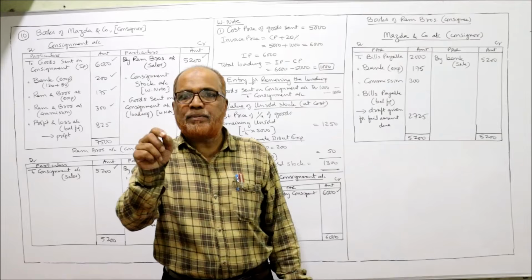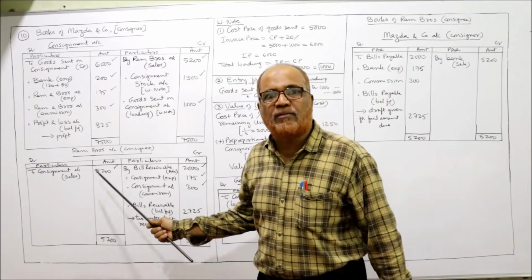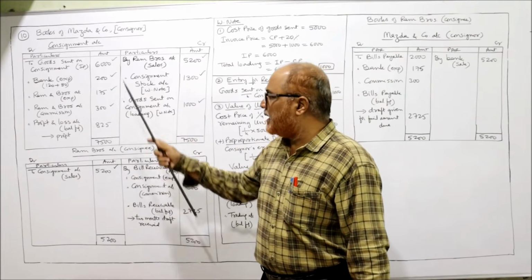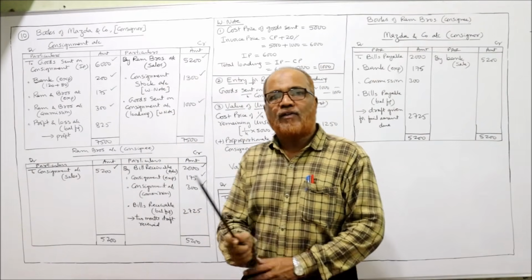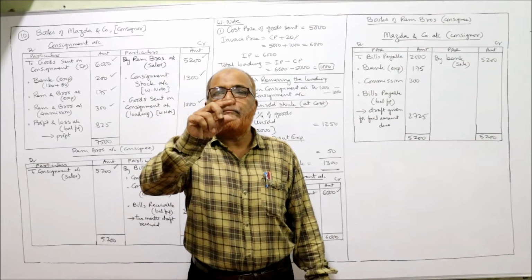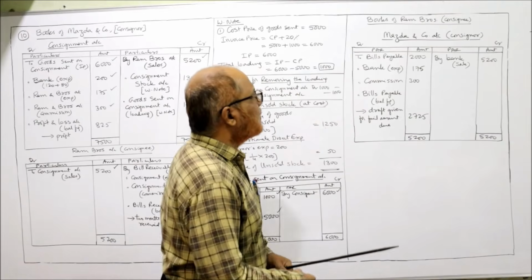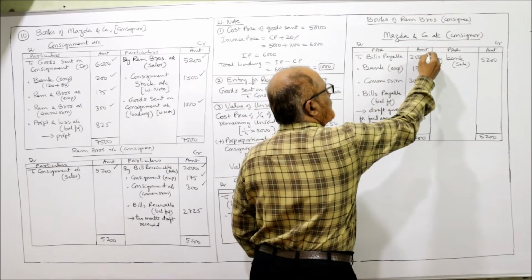So entry will be Mazda company account debit to bills payable. For the acceptor, it is bills payable. For the drawer, it is bills receivable. For Mazda company, it is bills receivable. For Ram Brothers, it is bills payable. So entry will be Mazda company account debit to bills payable. So Mazda company debit side to bills payable 2,000.